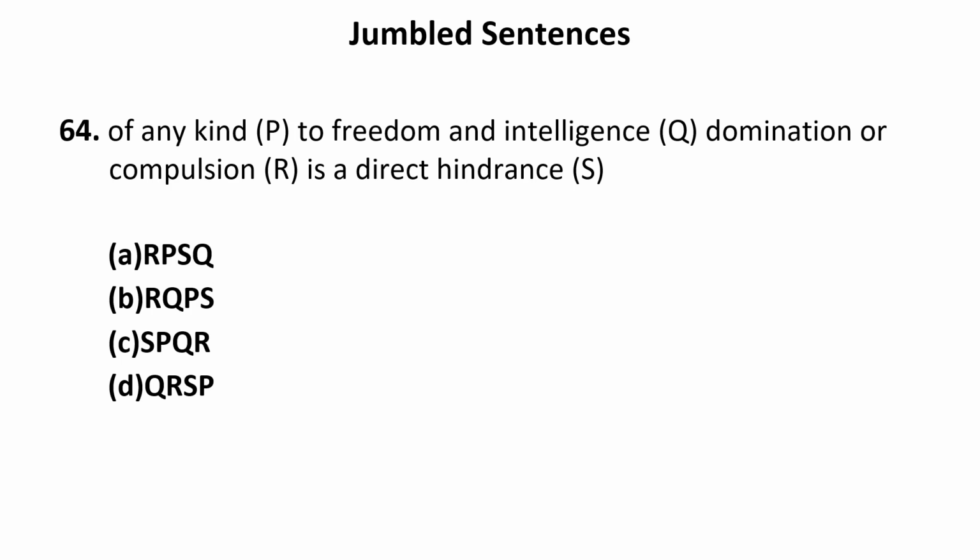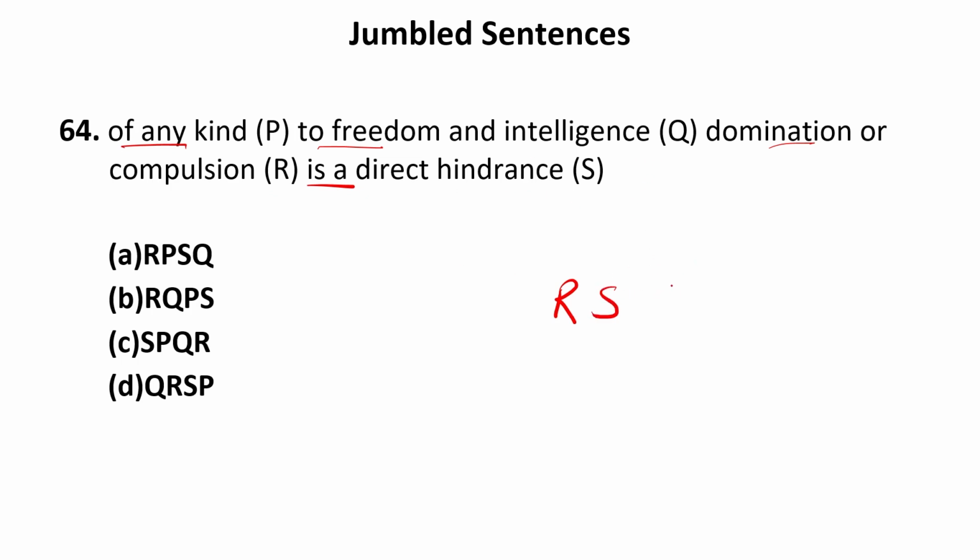Now let us see the next sentence. Domination or compulsion of any kind to freedom and intelligence is a direct hindrance. Again, "is a direct hindrance" means there is something behind it. "Of any kind" cannot begin the sentence. "To freedom" again cannot begin the sentence. It means "domination or compulsion" can begin the sentence. R. Domination or compulsion is a direct hindrance to.